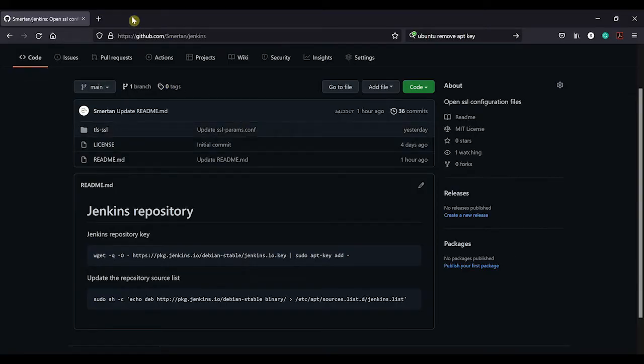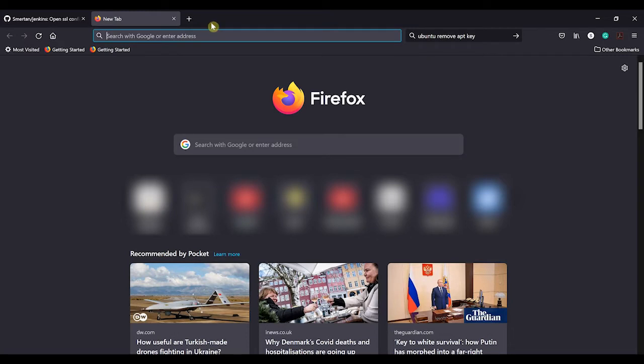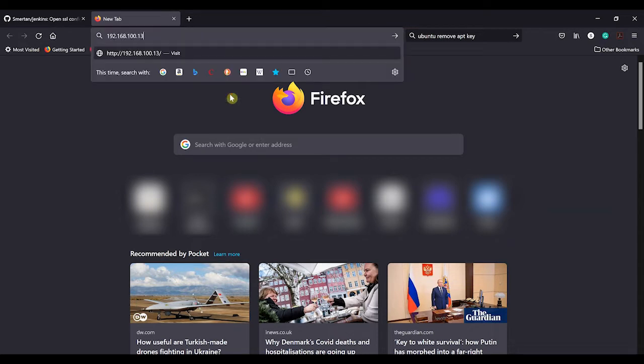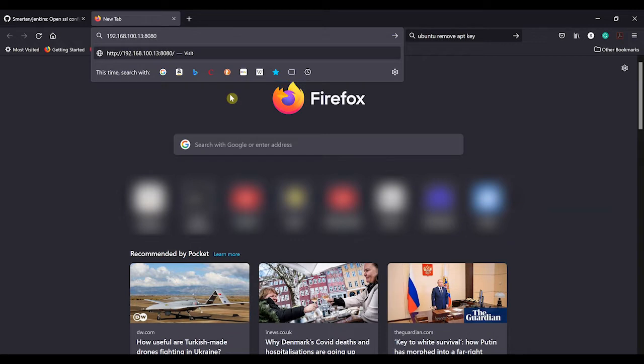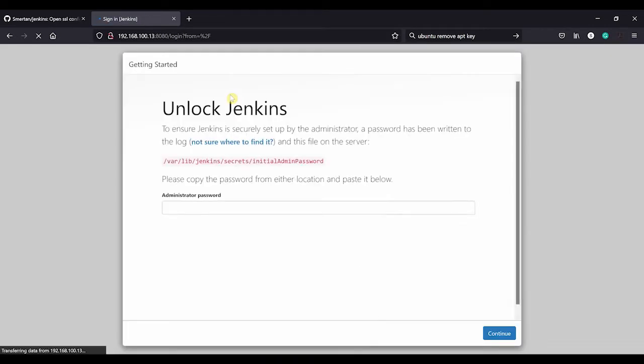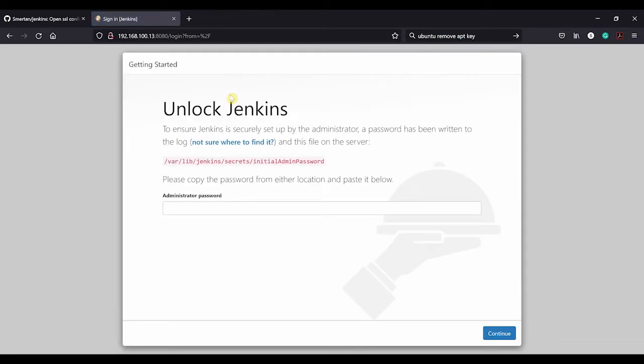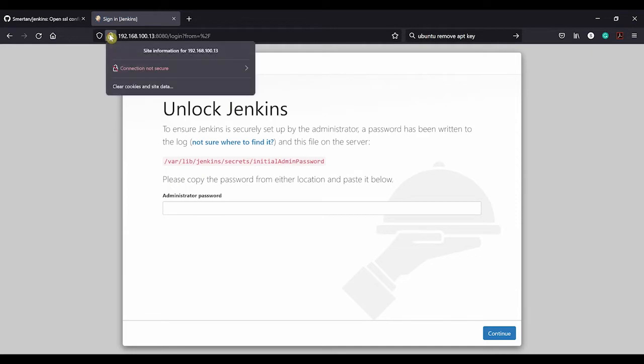So I'll just do that into port 8080, and I should get Jenkins. So we're now on Jenkins, so we know that's working. At the moment, it's unencrypted, so it's clear text, so we want to secure that.